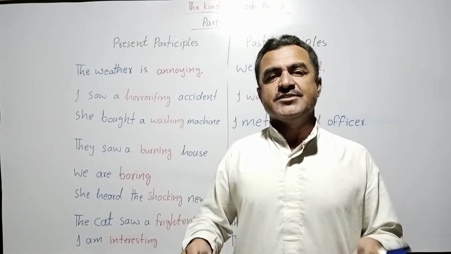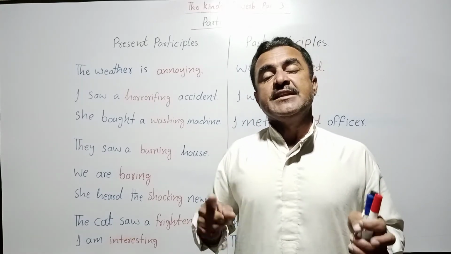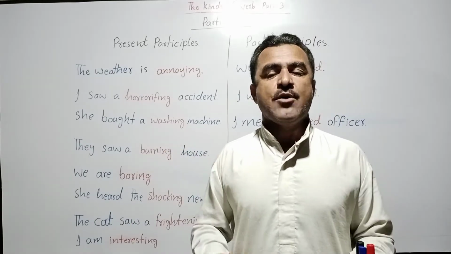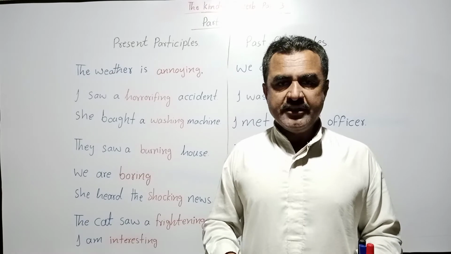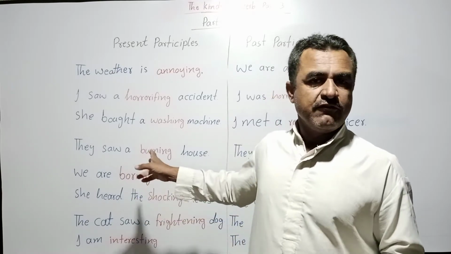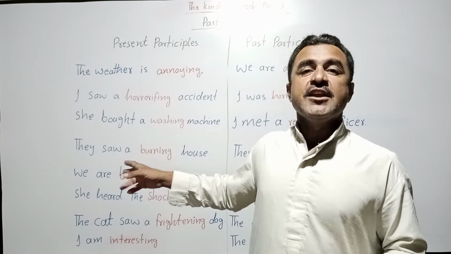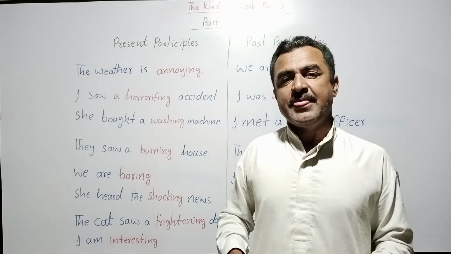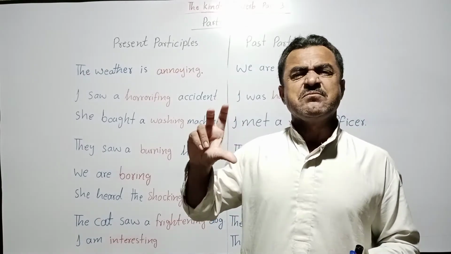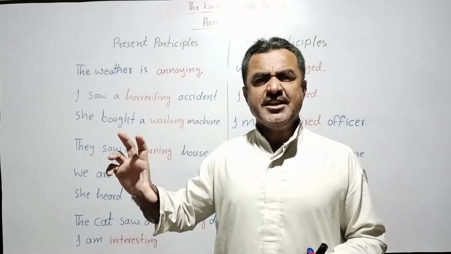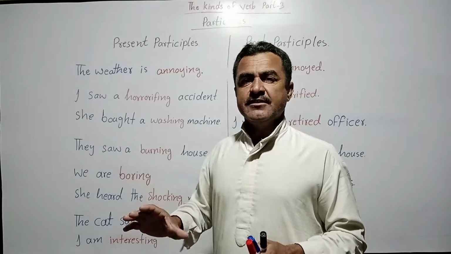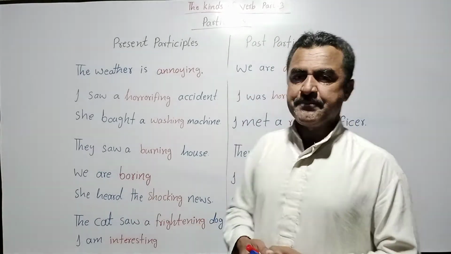Once again, keep in mind that in the present participle we don't describe ourselves. For example, we do not use the subjects I and we for the present participle. If we use it for ourselves, the sentence seems a little odd or strange. Mostly it does not make sense.